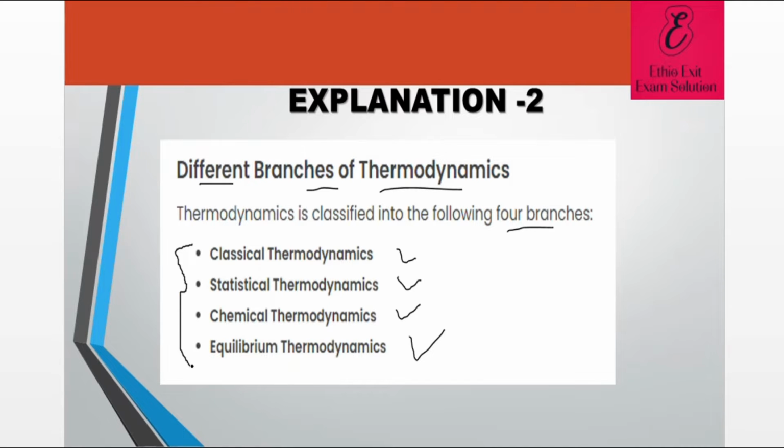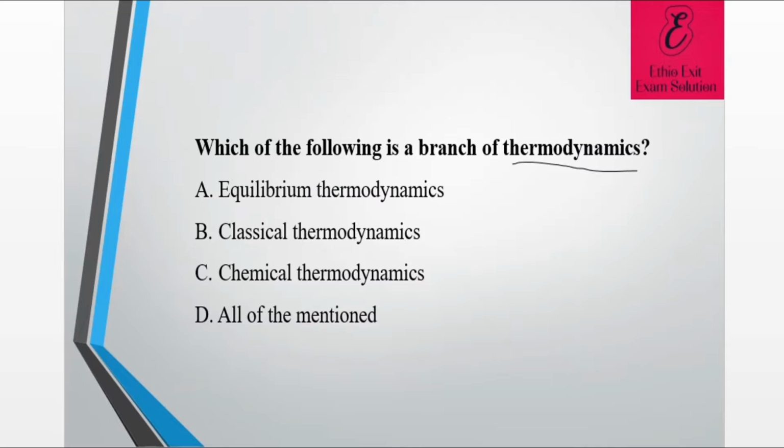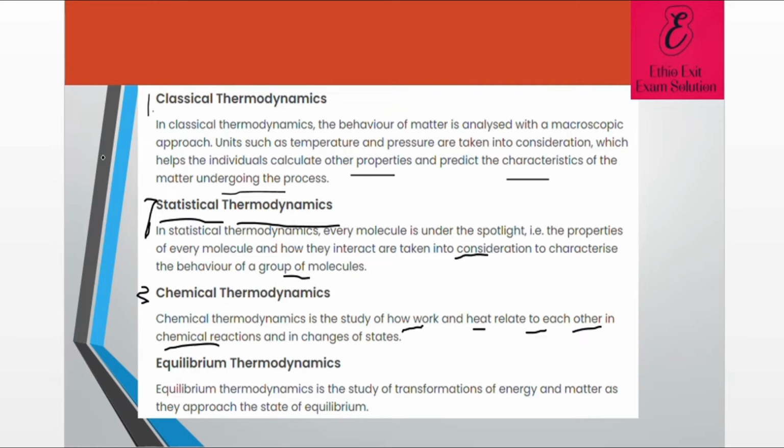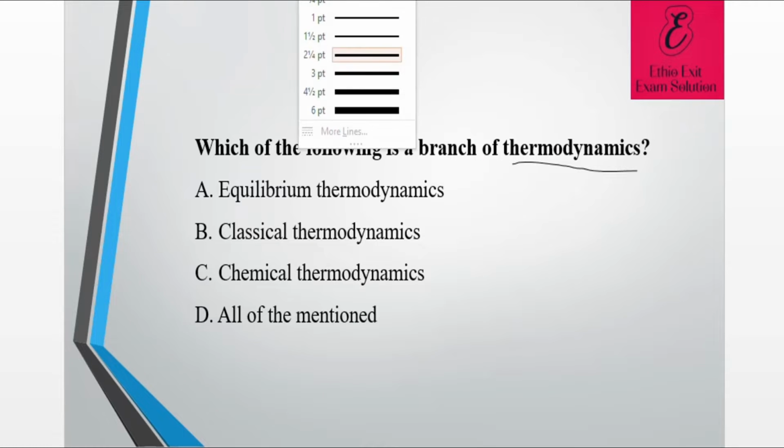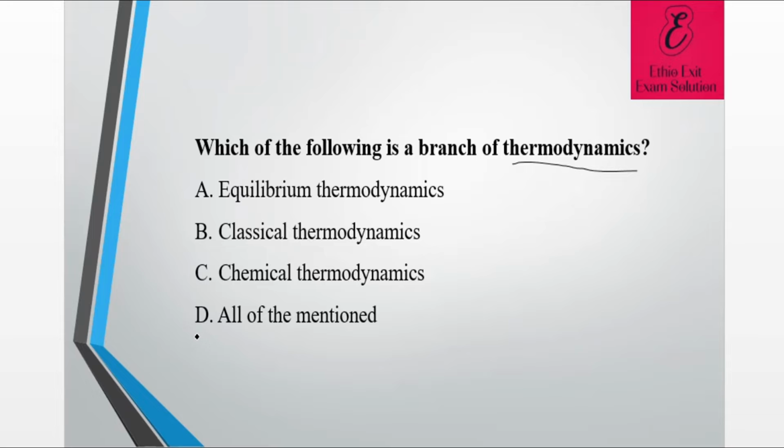So from the question, which one of the following is a branch of thermodynamics? A, equilibrium thermodynamics, B, classical thermodynamics, C, chemical thermodynamics, D, all of the above. From this explanation, the correct answer is that all are branches of thermodynamics.